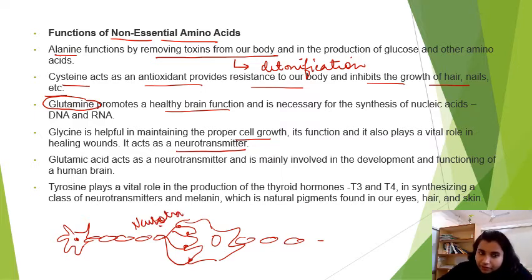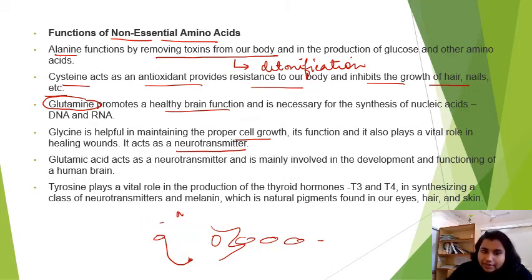Neurotransmitter means what? Whenever there is a stimulus, the information needs to pass from one neuron to another. So this information is passed with the help of a neurotransmitter, right? Which we also call synapse. So glycine acts like a neurotransmitter.